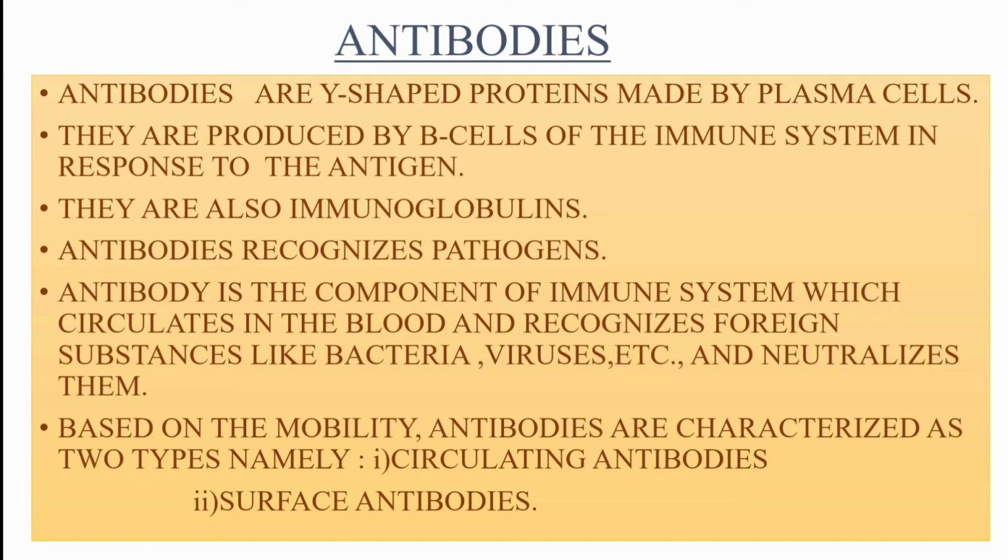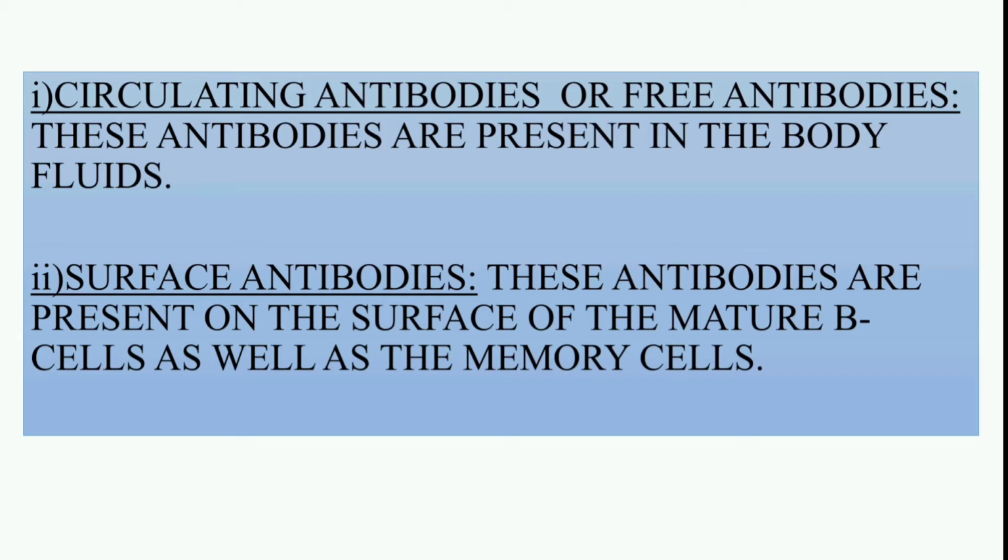An antibody circulates in the blood and recognizes foreign substances like bacteria, viruses, etc. and also neutralizes them. Based on the mobility, antibodies are characterized into two types: circulating antibodies and surface antibodies. Now we will know about what are circulating antibodies and surface antibodies.